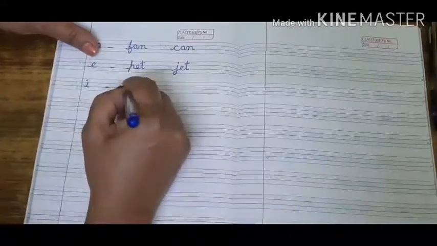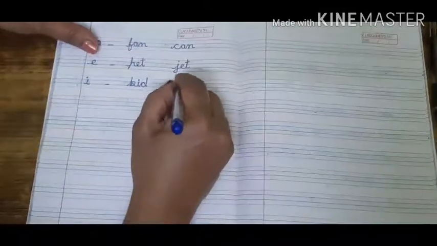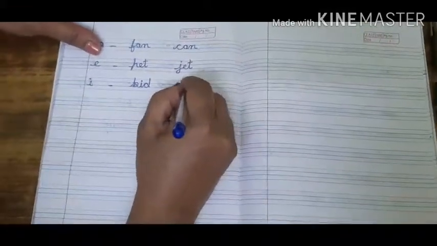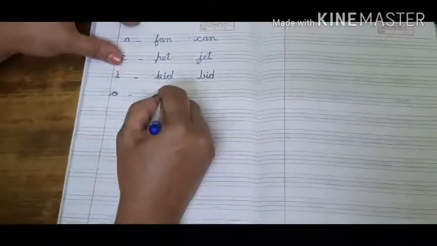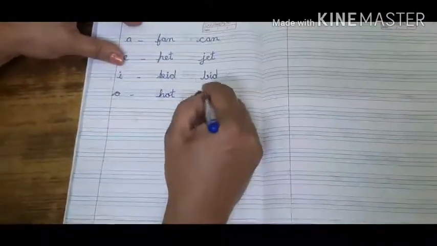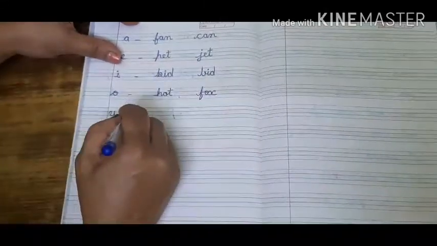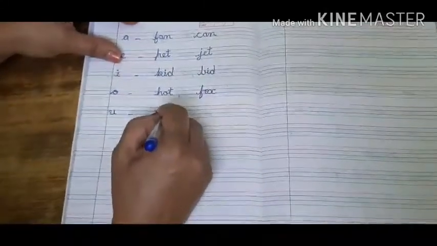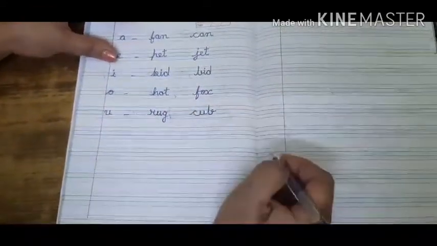For I sound, KID, kid and BID, bid. For O sound, HOT, hot, and FOX, fox. For U sound, RUG, rug, and CUB, cub.